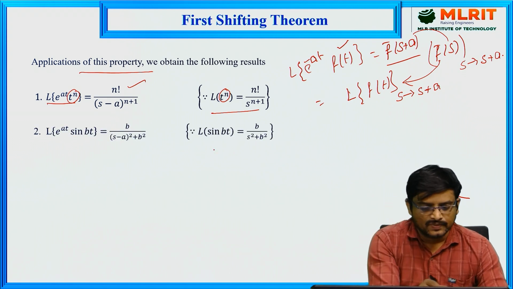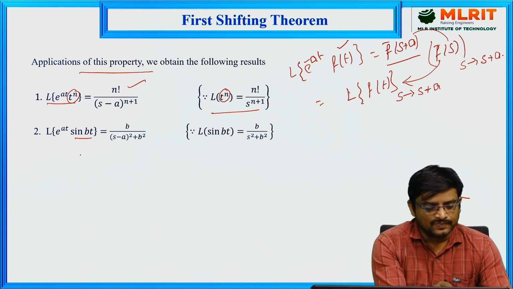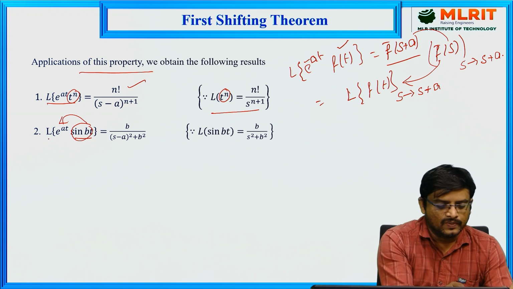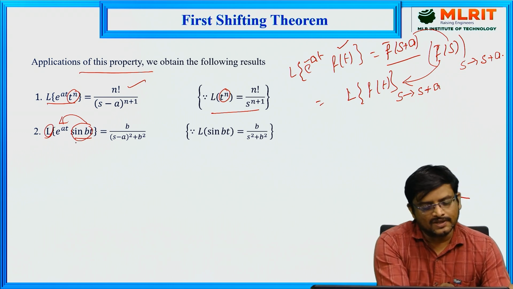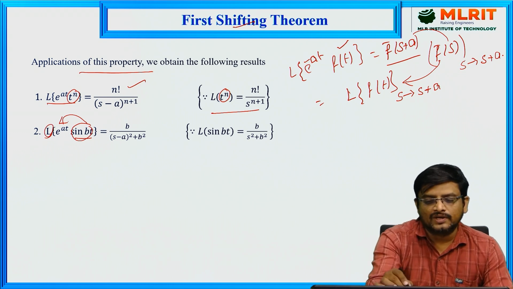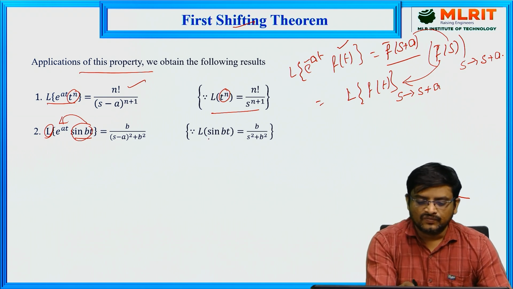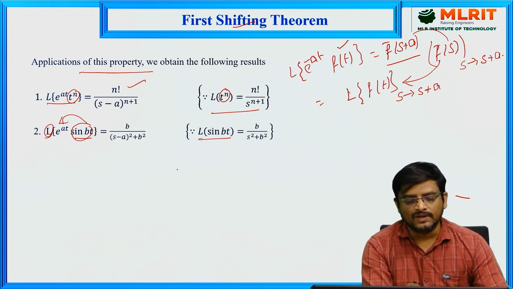Next, sin bt. This sin bt is multiplied with the exponential function e power at. Whenever we want to find the Laplace transform for this, we take the help of the first shifting theorem. It says to first find the Laplace transform of sin bt, neglecting the exponential function.